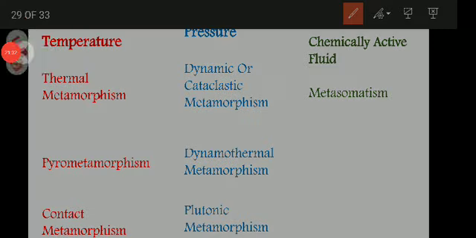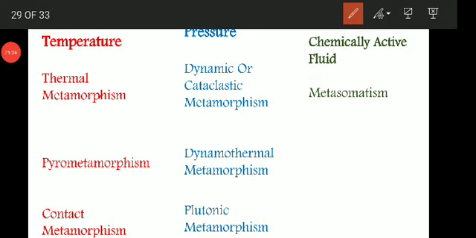Next, we'll discuss where the pressure factor is more dominating. These are all those metamorphic changes in which the dynamic or high pressure caused by the earth's movement, that is crustal movement, is the dominating agent of metamorphism, and the two agents, temperature and chemically active fluids, play a secondary role.